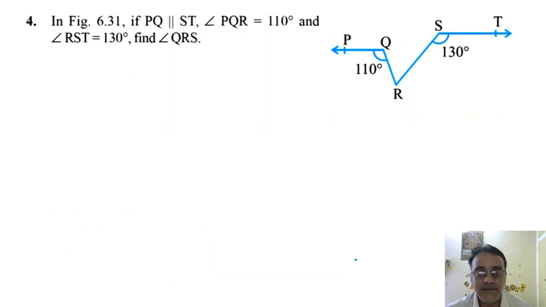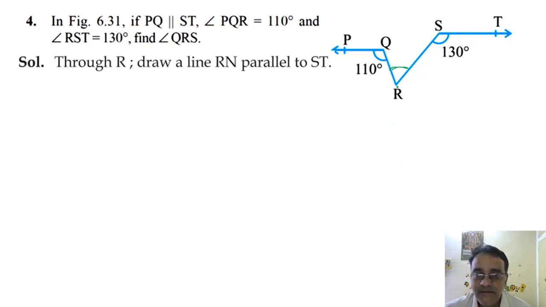Now we'll move towards next bit, fourth bit. See, if PQ parallel to ST, angle PQR is equals to 110 degree, and angle RST is equals to 130 degree. Find QRS. ये वाला angle हम लोग को निकालना है. So इसके लिए हम लोग क्या करेंगे, यहाँ से एक parallel line draw करेंगे. Through R we will draw one parallel line, RN.